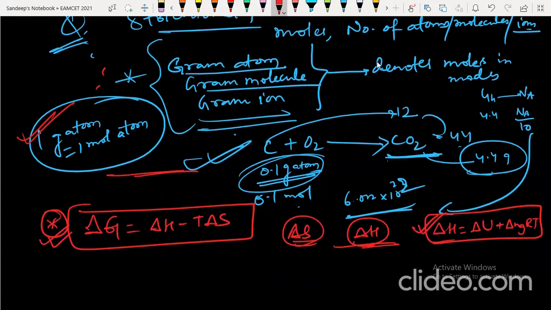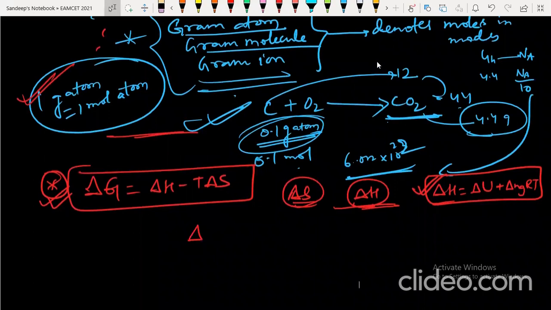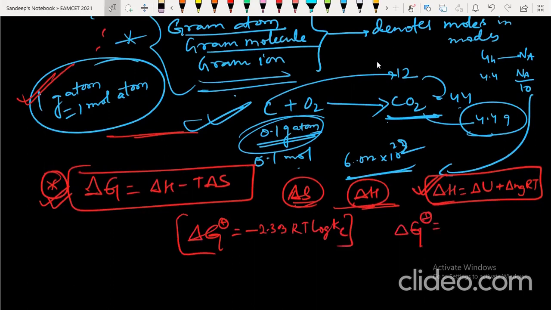Equilibrium-related questions they can also ask in thermodynamics. Delta G standard equals minus 2.303 RT log Kp or Kc. This formula they can ask. EMF-related: delta G standard equals minus nF E cell. These two are actually part of electrochemistry and equilibrium, but they can ask them in thermodynamics-related questions also.